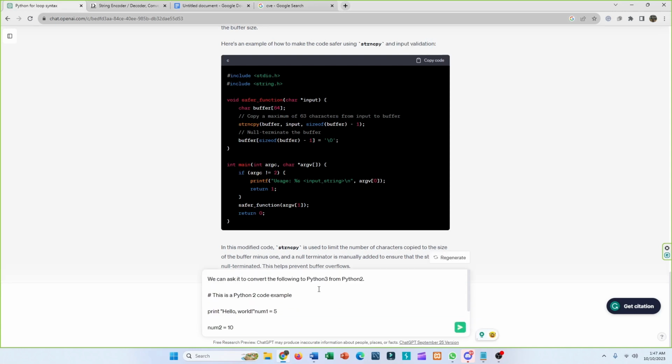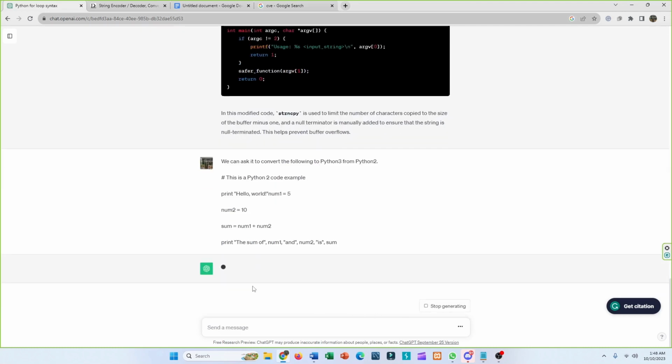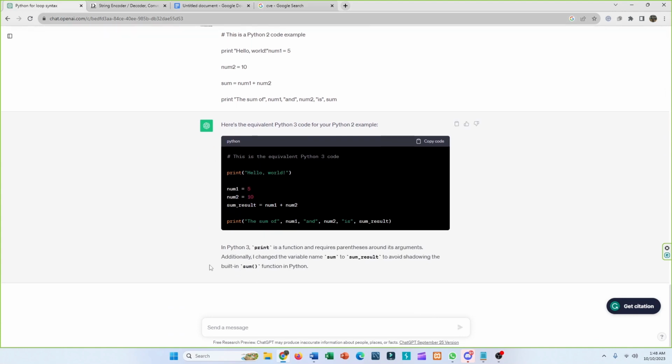The last thing is that we can also update code in ChatGPT. Suppose I am asking it to convert the following from Python 2 to Python 3. It's written in Python 2, but I want it converted to Python 3. Let's see if it can do it or not. It has given this, the equivalent Python 3 code. So you can use ChatGPT for updating your code too.